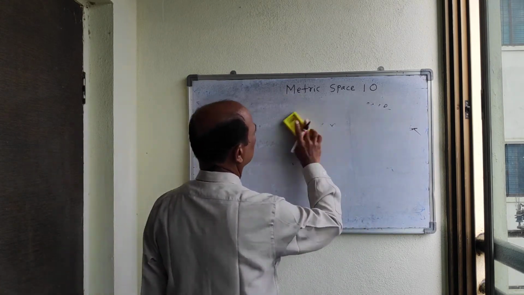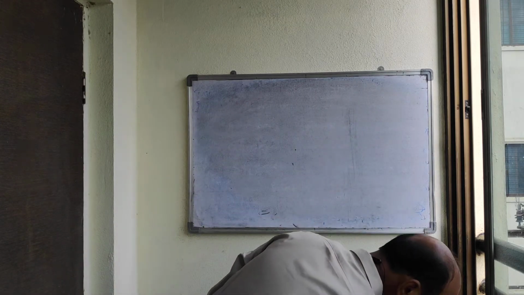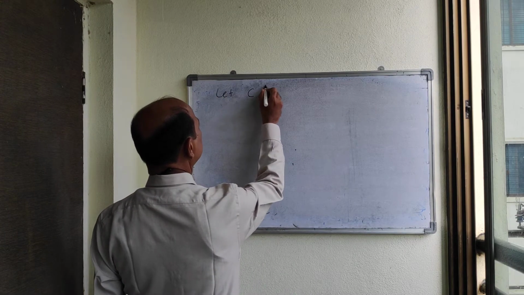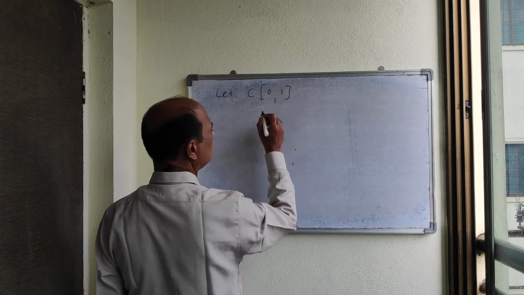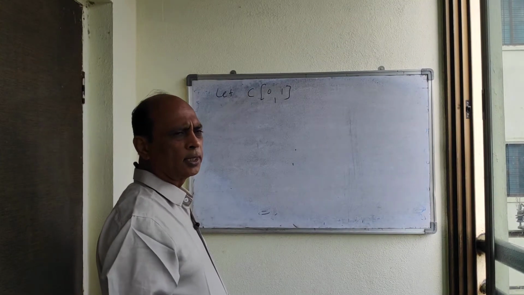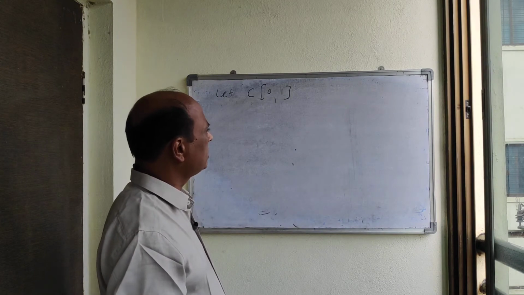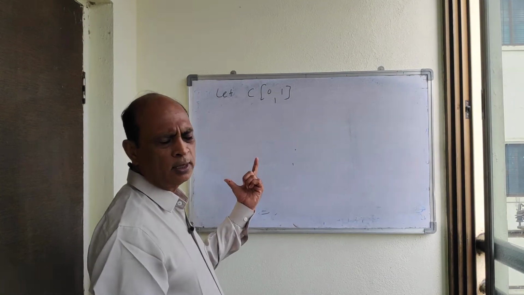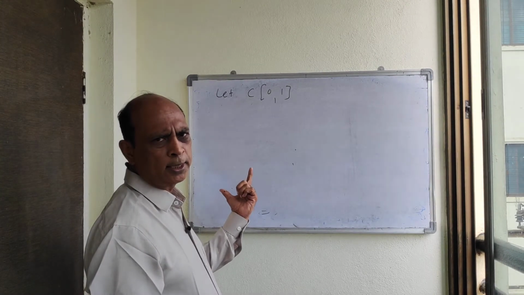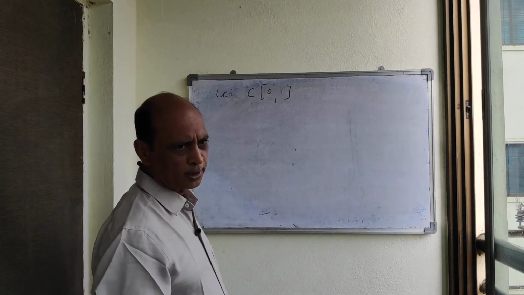Example number 1. Let C of closed interval [0, 1]. You know, when we conducted the first article, we studied that C[0, 1] denotes the set of all bounded continuous real valued functions defined on the closed interval [0, 1].